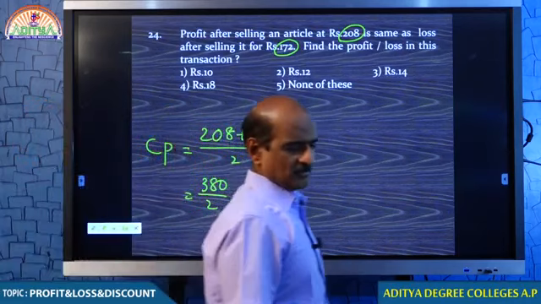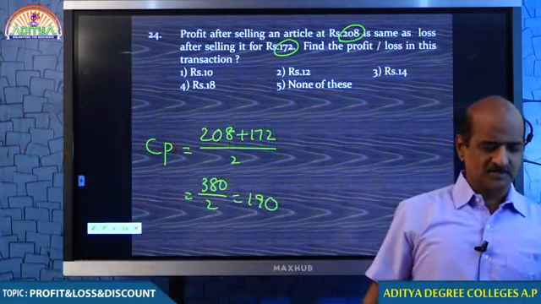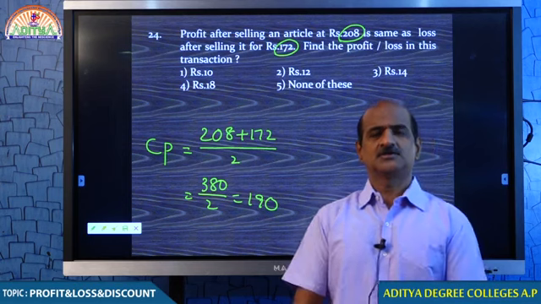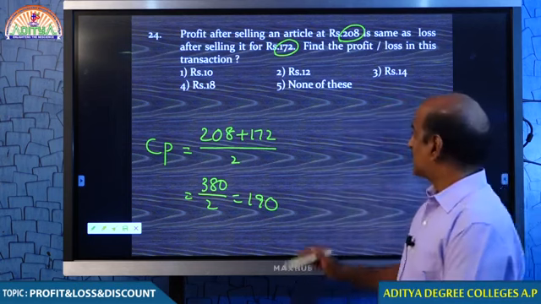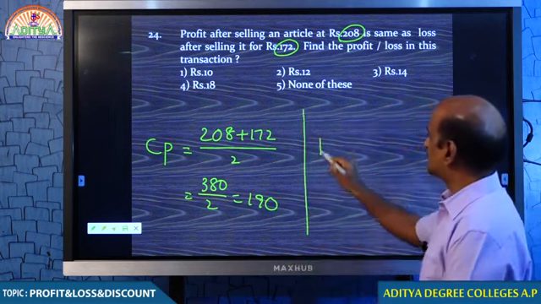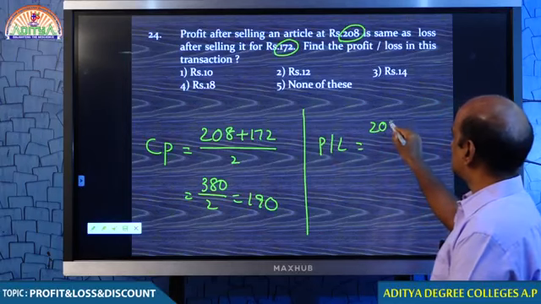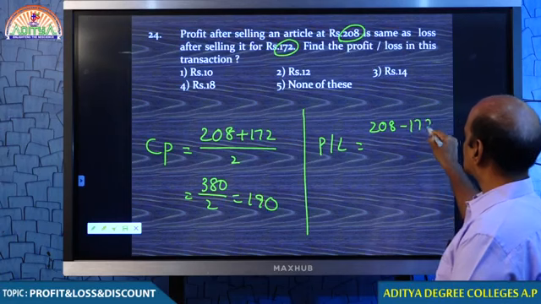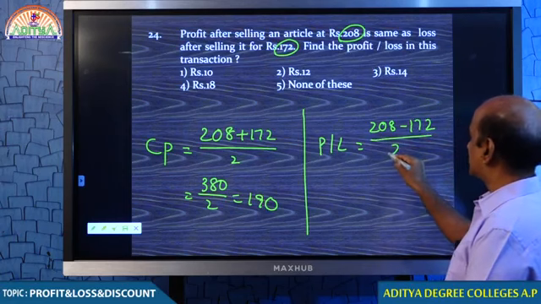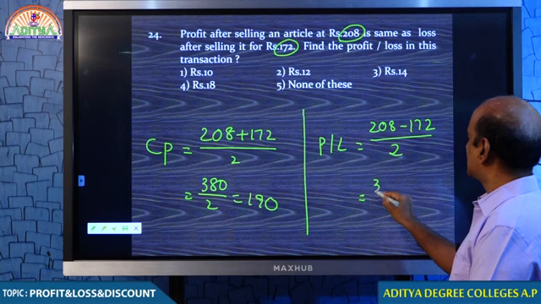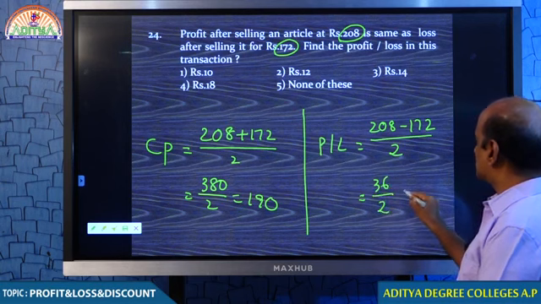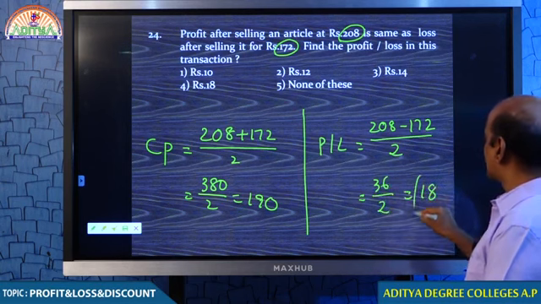But if I ask you to calculate the profit or loss, there is a simple technique, my dear students. You subtract both the values and divide by 2. That is 36 by 2, that is 18 rupees.